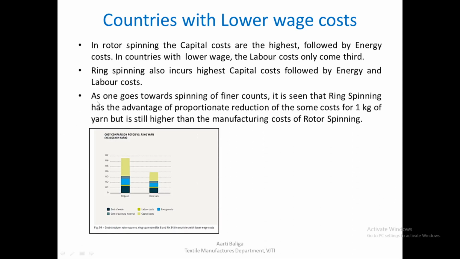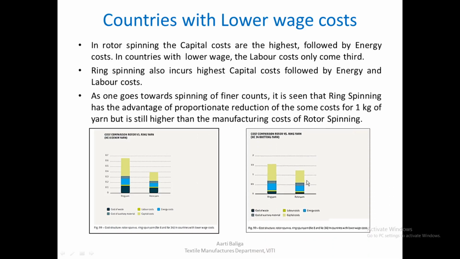Now let us go ahead and see as one goes towards spinning of finer counts. Now this is meant for counts between 8 and 34 here. So when you go finer, what do we see? What is the scenario like?